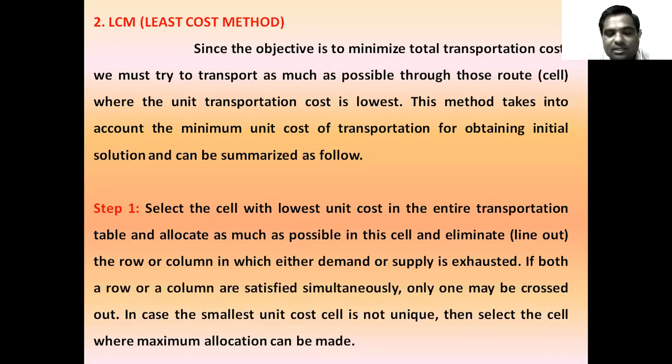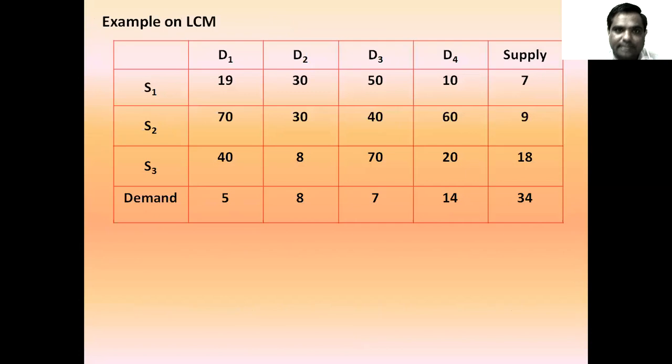In the first method, the northwest corner method, the cost of transportation is not taken into account, but the least cost method takes into account the minimum unit cost of transportation for obtaining the initial solution. So there are different steps. The first step: select the cell with the lowest unit cost in the entire transportation table and allocate as much as possible in this cell, and eliminate or line out the row or the column in which either demand or supply is exhausted. Let's take the example.